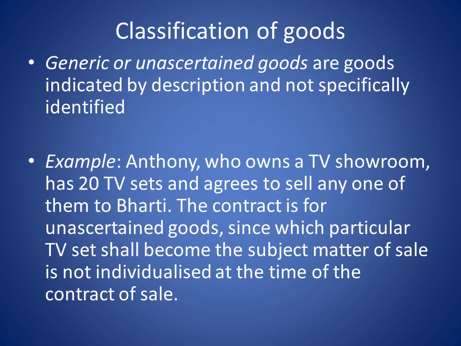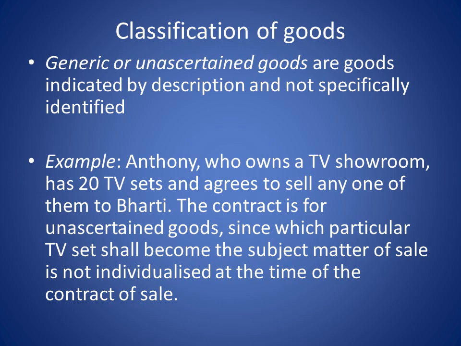Now, example: Anthony, who owns a TV showroom, has 20 TV sets and agrees to sell any one of them to Bharati. The contract is for unascertained goods, since which particular TV set shall become the subject matter of the sale is not individualized at the time of the contract of sale. So it is a TV showroom. We are going and buying a TV, and the owner agrees to sell one of the TVs. Now we don't know which TV will be sold by the owner to us. So this is called unascertained goods.